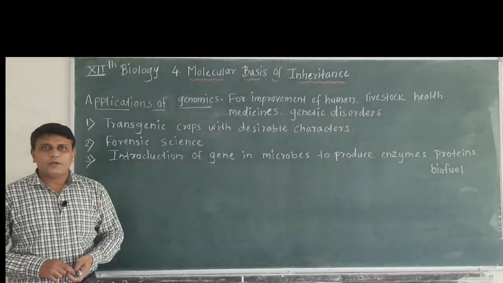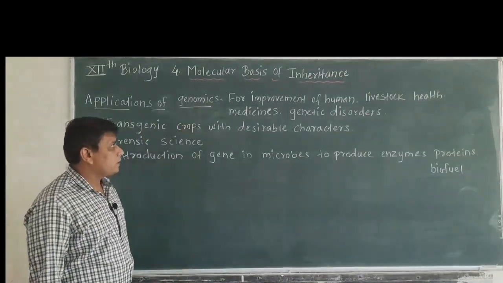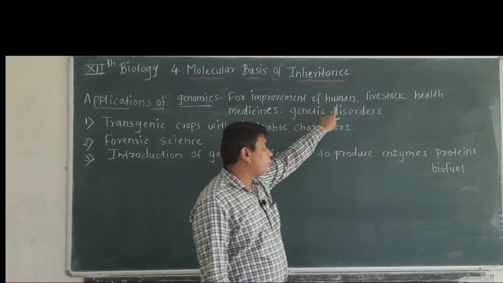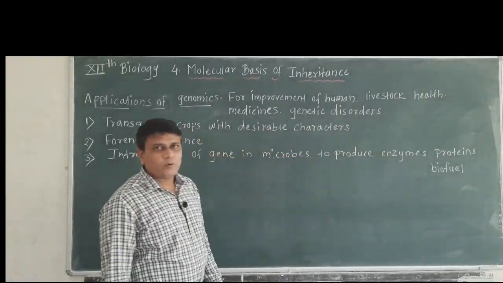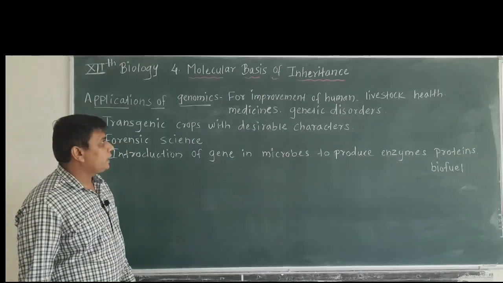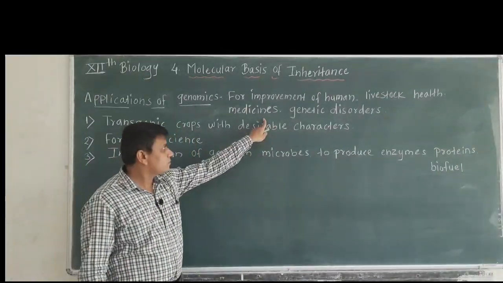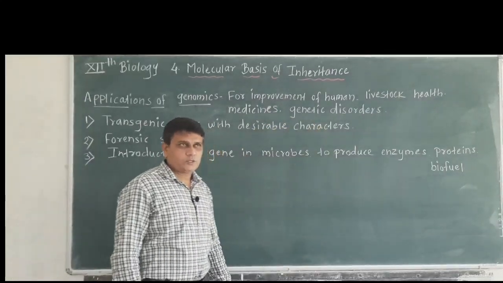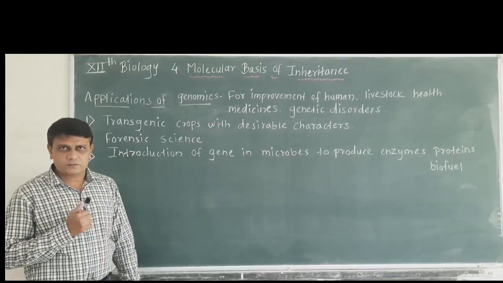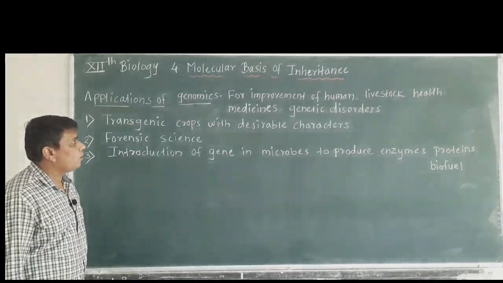Now we will learn the applications of genomics. Now the study of genomics is helpful for the improvement of human and livestock health. Now livestock means the domestic animals like cow, buffalo, sheep. Then genomics is used to produce different types of medicines and to cure genetic disorders. That means these genetic disorders are developed due to mutations, and these genetic disorders can be eradicated or cured with the help of genomics.